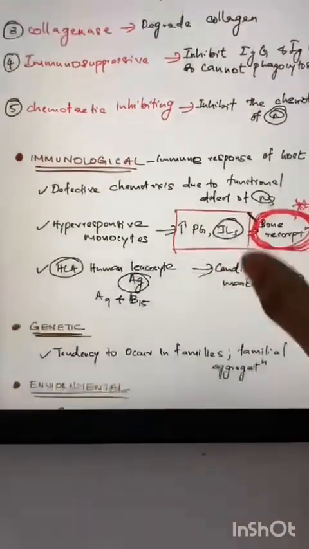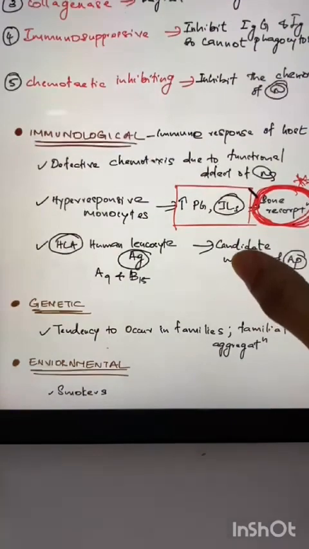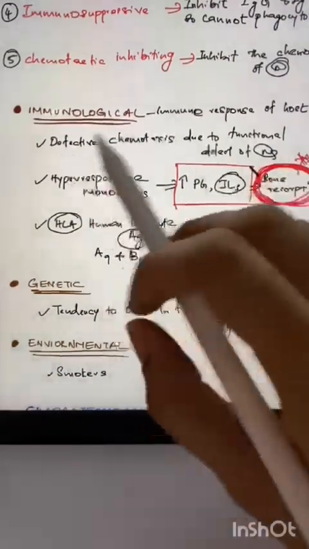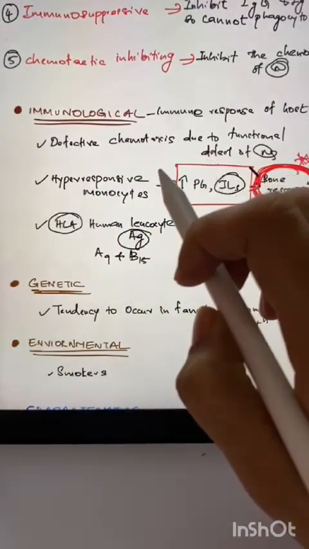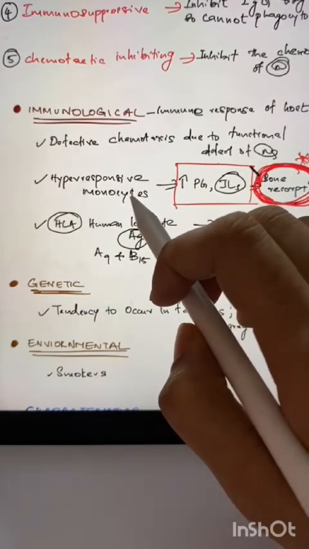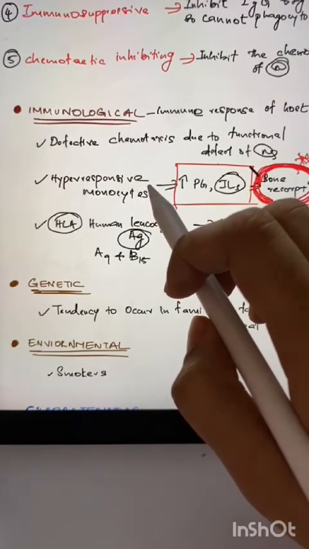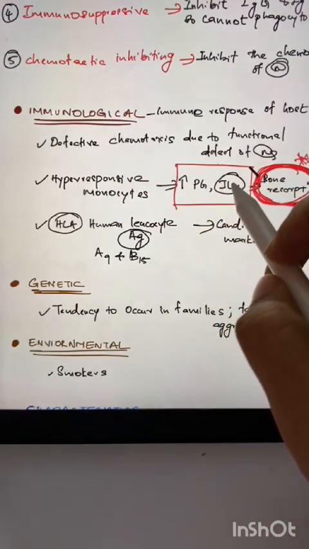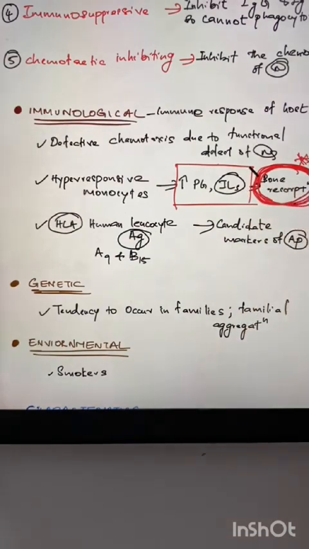Okay, then the other is the immunological factor, that means the immune response of the host. Some patients have defective chemotaxis due to a functional defect of neutrophils. Other than that, some patients have hyper-responsive monocytes. If that is the case, we know that if the monocytes respond more, they release a lot of prostaglandins and interleukins. We already heard that these interleukins cause